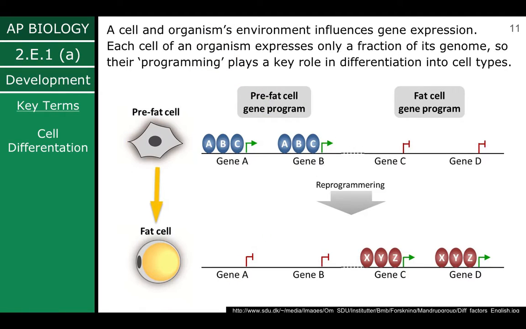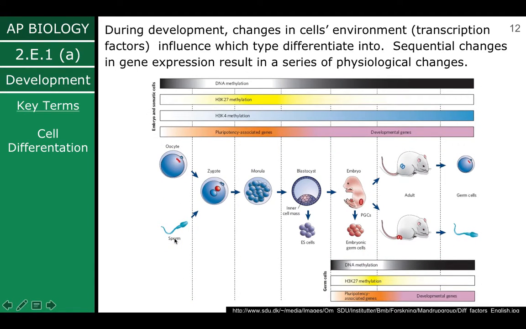A cell and organism's environment influences gene expression. Each cell of an organism expresses only a fraction of its genome, so this programming plays a key role in differentiation into cell types. You can see here our pre-fat cell reprogramming into a fat cell. During development, changes in a cell's environment and transcription factors influence which type it differentiates into. Sequential changes in gene expression result in a series of physiological changes.